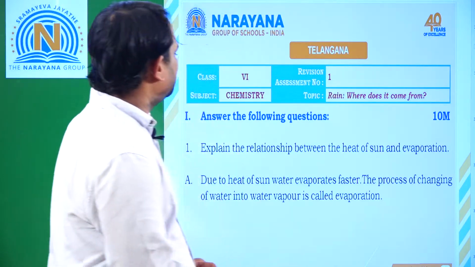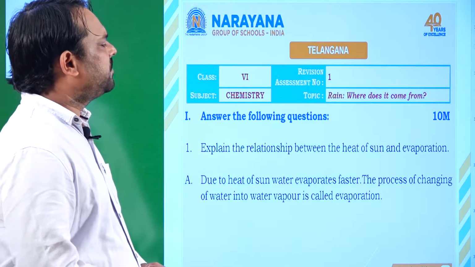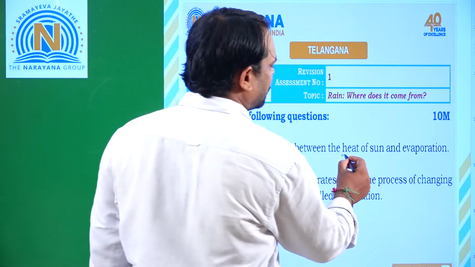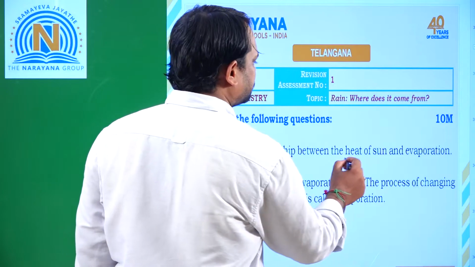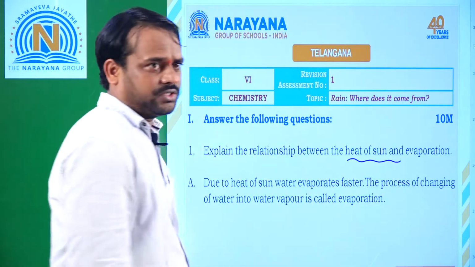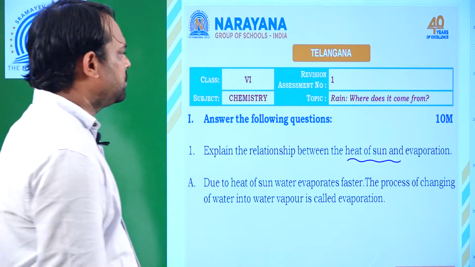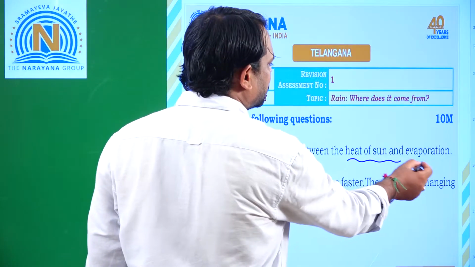So in this the first question is, explain the relationship between the heat of sun and evaporation. So what is the relation between the heat of sun and evaporation?